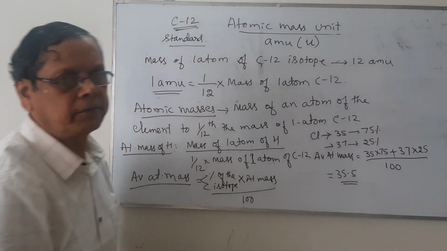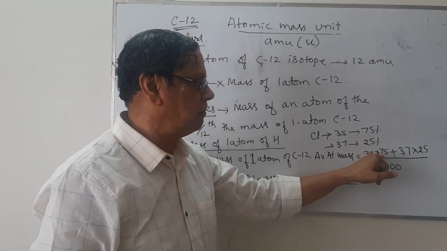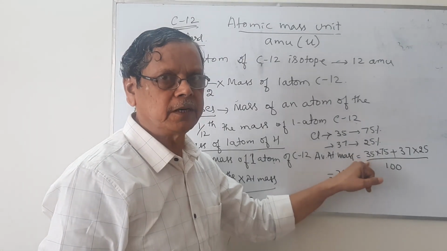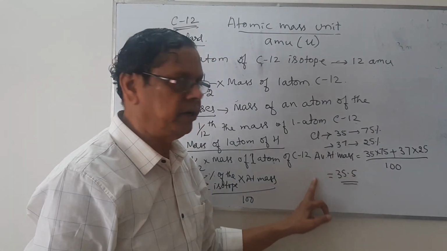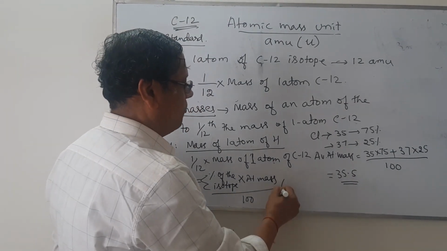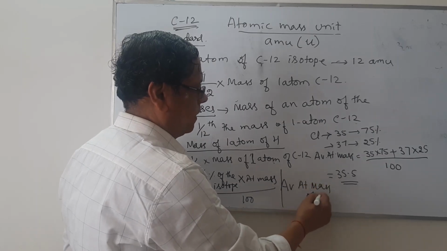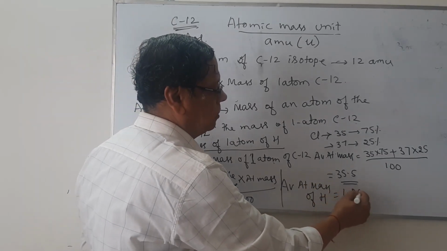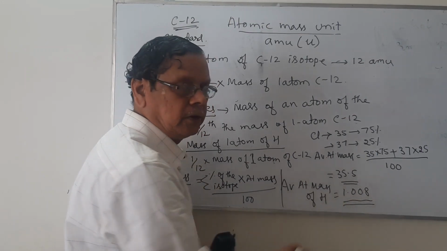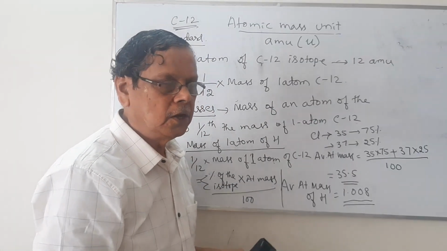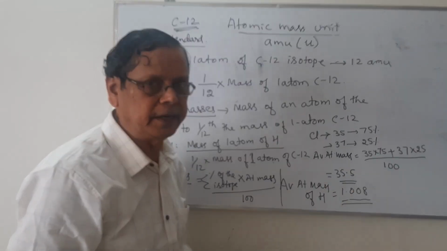So the average atomic mass may be a fraction also. It is actually calculated by taking the percentage abundance multiplied by the atomic mass of that particular isotope, and the sum of such values divided by 100 will give rise to the average atomic mass. In that case, the average atomic mass of hydrogen comes out to be 1.008. So this is the actual atomic mass of the hydrogen atom, that is 1.008. So such a mass, atomic mass, is taken as the average atomic mass. It is calculated based on the abundance.